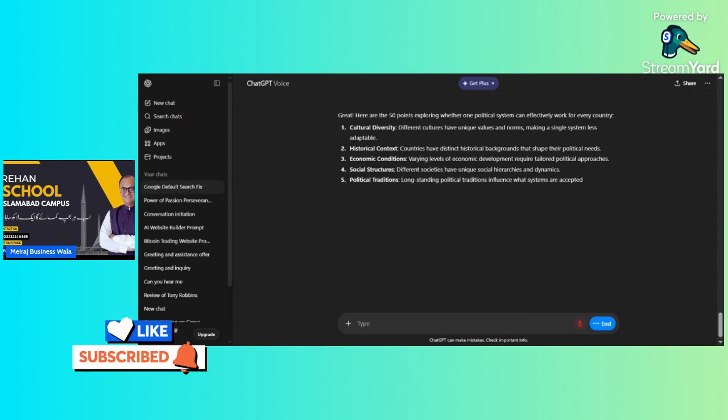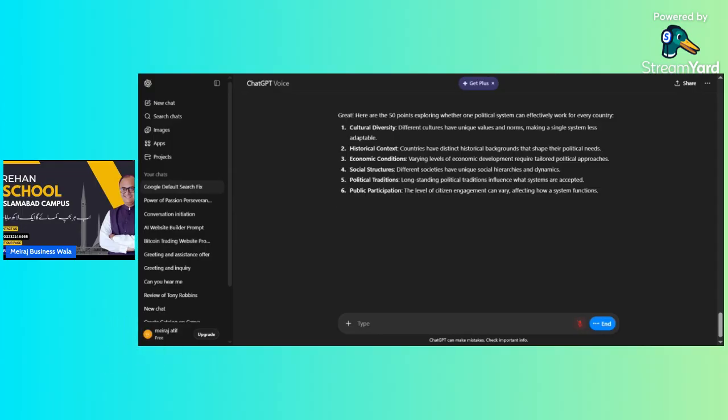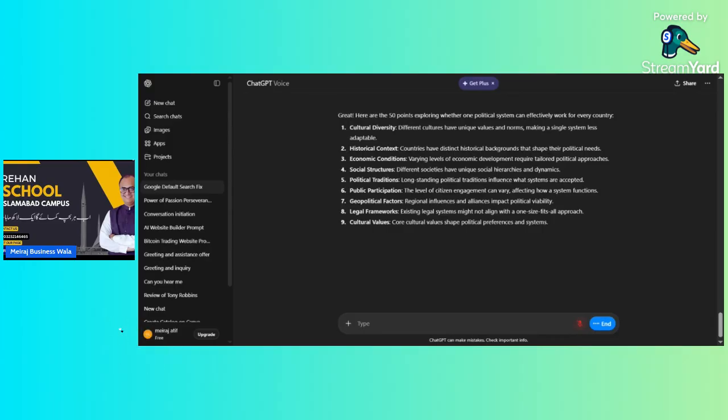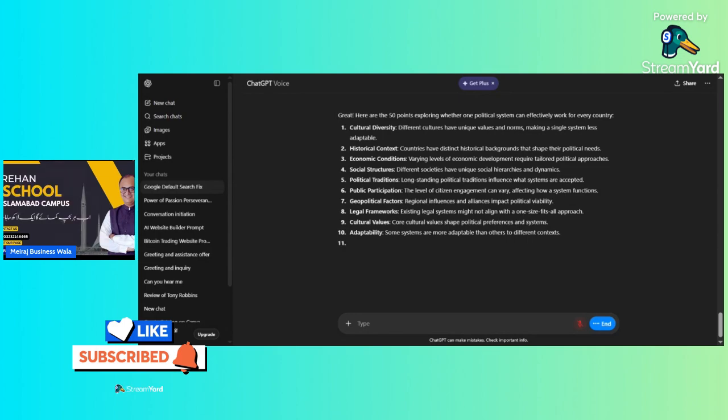Six, public participation. The level of citizen engagement can vary, affecting how a system functions. Seven, geopolitical factors. Regional influences and alliances impact political viability. Eight, legal frameworks. Existing legal systems might not align with a one-size-fits-all approach. Nine, cultural values. Core cultural values shape political preferences and systems. Ten, adaptability. Some systems are more adaptable than others to different contexts.